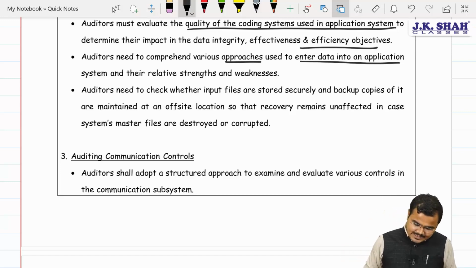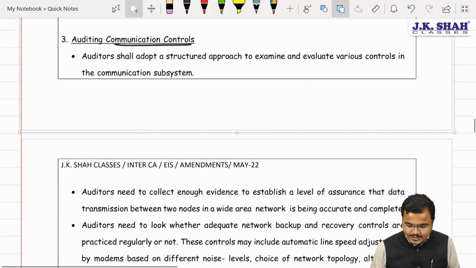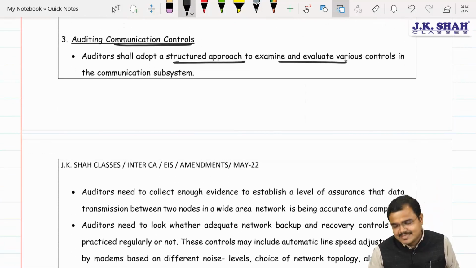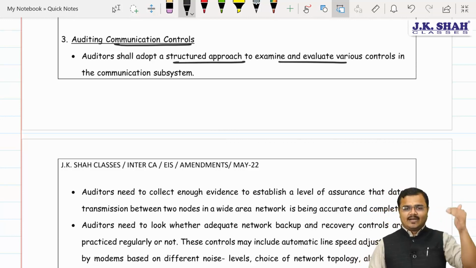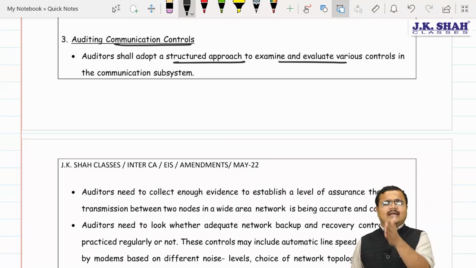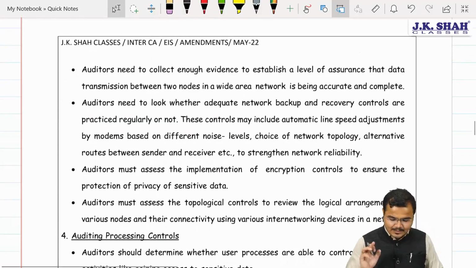Then, chartered, it comes to communication controls. Auditors should adopt a structured approach to examine and evaluate whether all the communication controls are working perfectly or not. Whether our internet system, our data communication system, local area network, routers, hubs and everything must be checked properly.